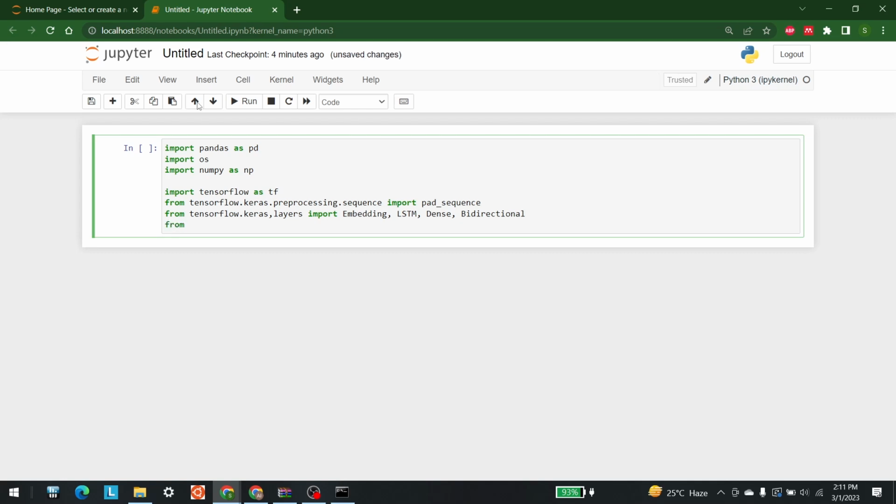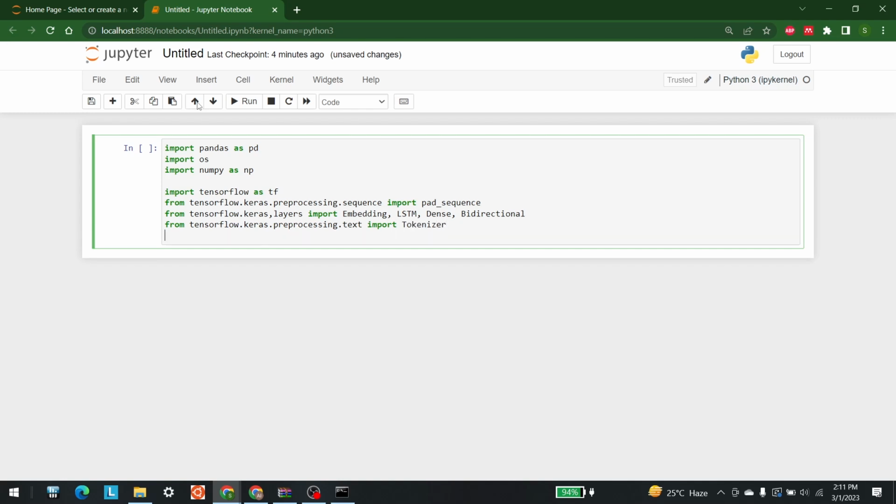So from tensorflow.keras.preprocessing.text import Tokenizer. After that, we are going to import Sequential and Adam. Sequential is available in keras models.